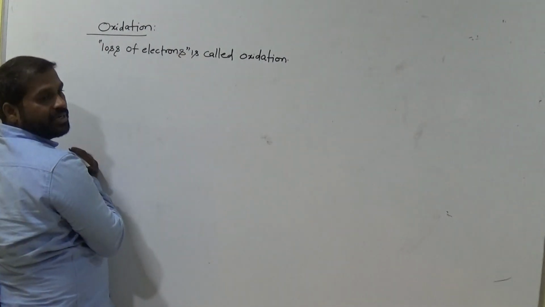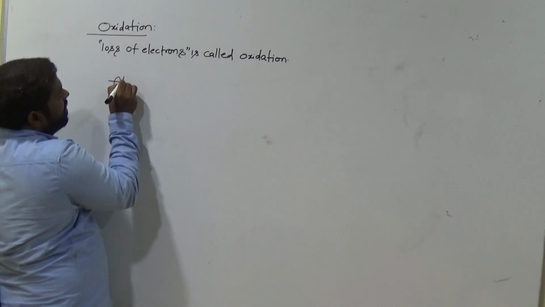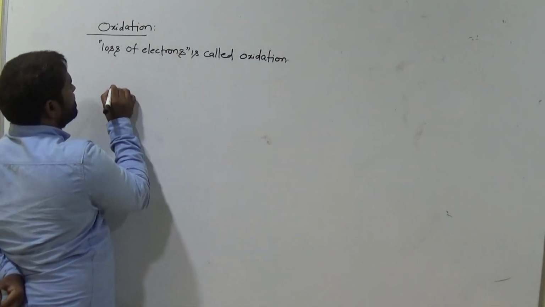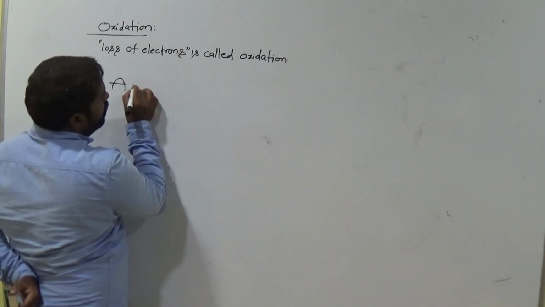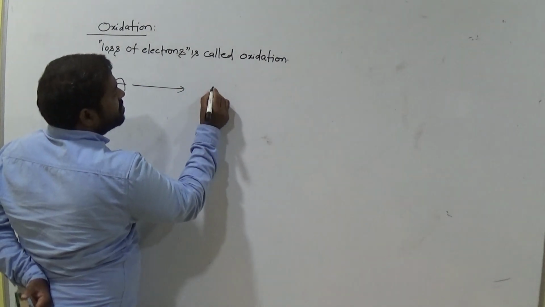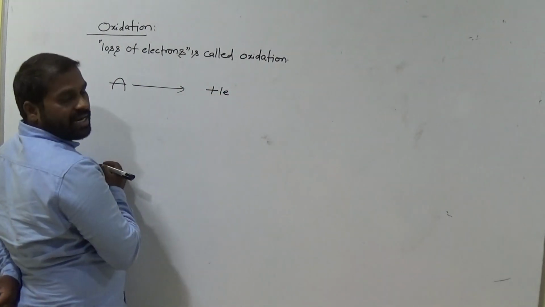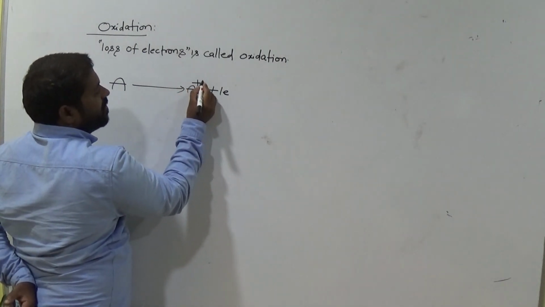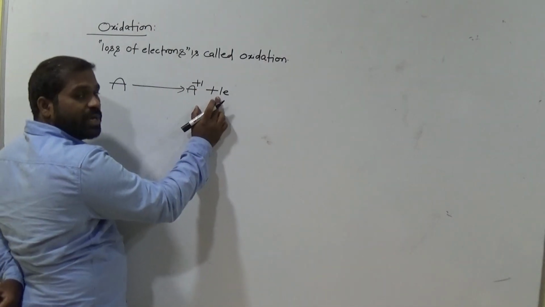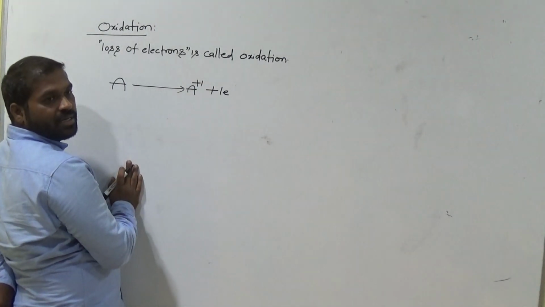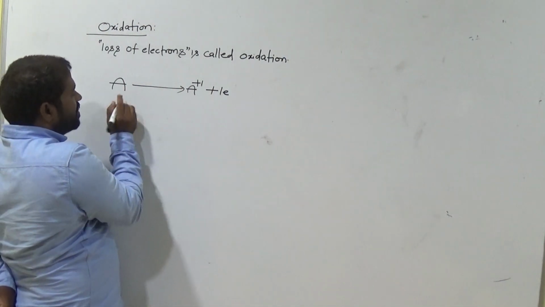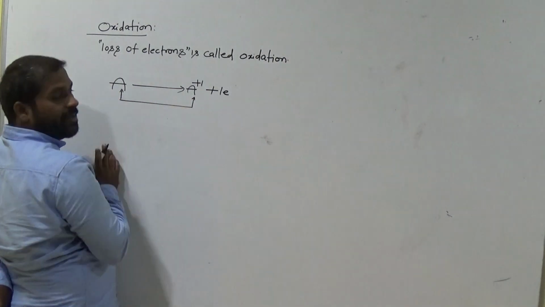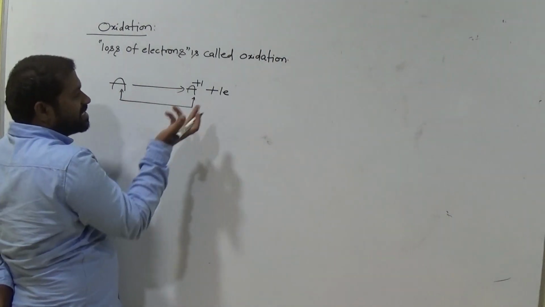Let's see. Suppose this is the aluminium. Simple example. This is A. Now it loses one electron. By losing one electron, now what is the charge? By the loss of electron, it appears as positive charge, A plus. Suppose it is 2 electrons, then plus 2. Is it clear? From A to A plus 1, it loses 1 electron, am I right?